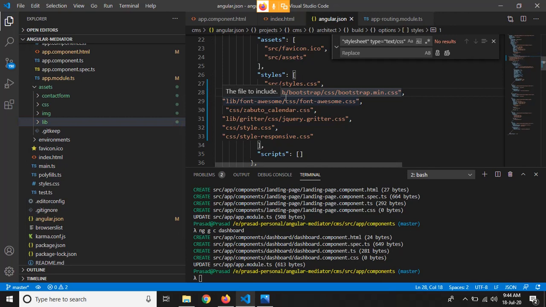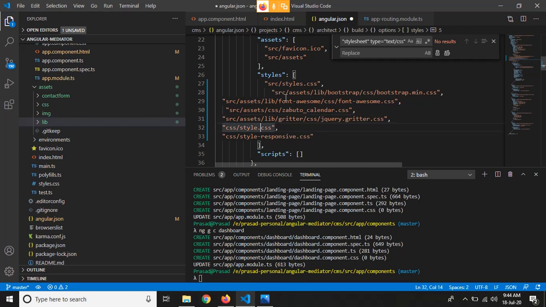So we will add this path accordingly, src/assets/lib, src/assets/css.